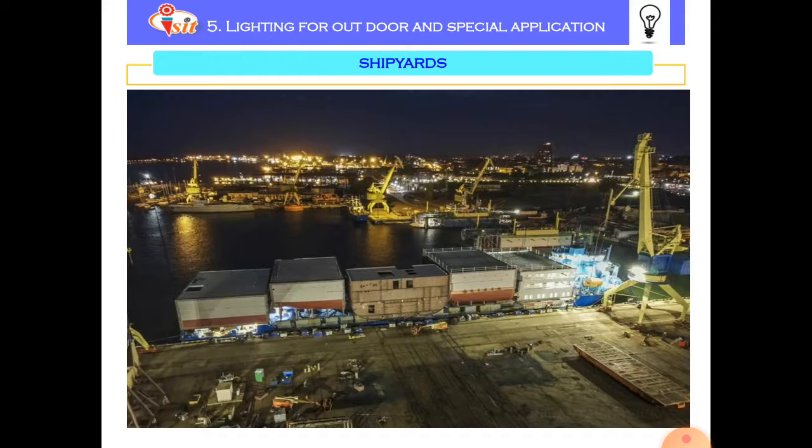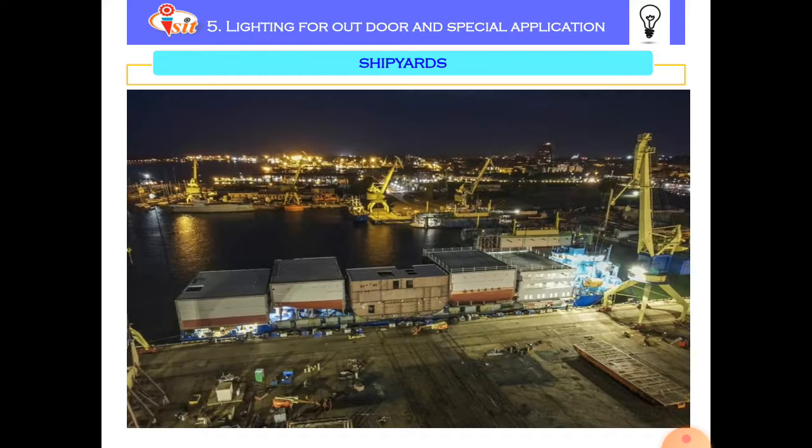In every shipyard, the electrical and mechanical safety is the prime motto, as human beings work in that area to maintain the cargo ships and passenger ships as well. So from the safety point of view, it is a very important aspect. So it is necessary to design the illumination scheme from the safety point of view.